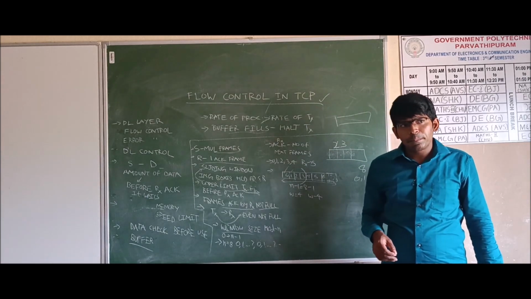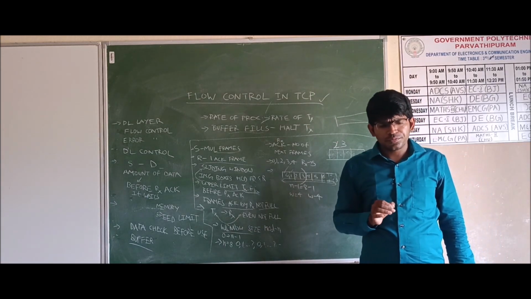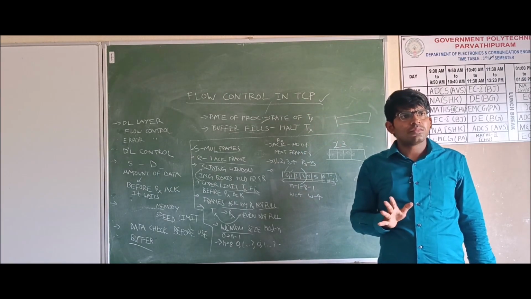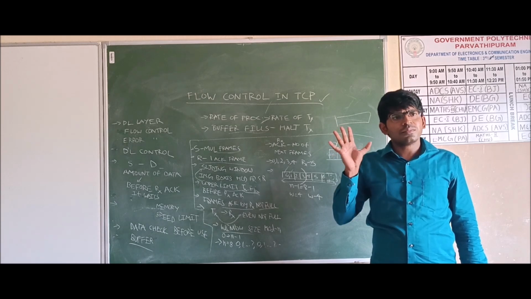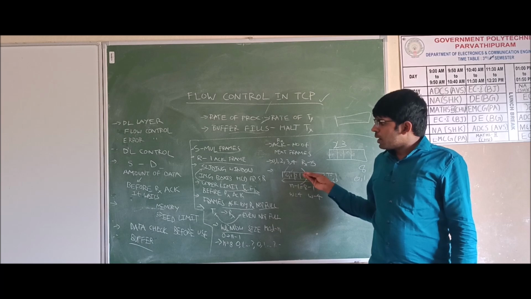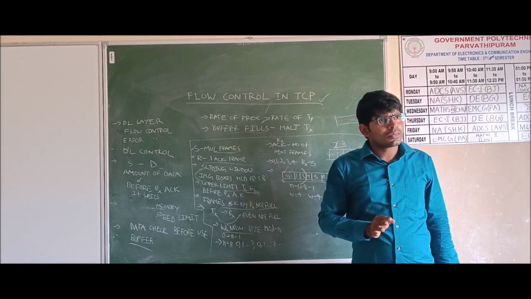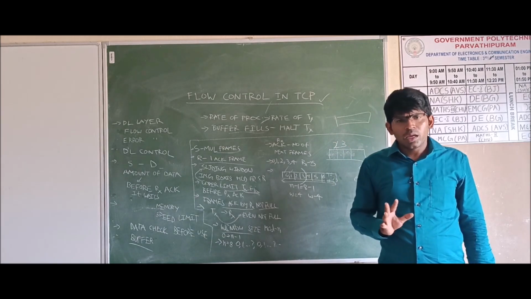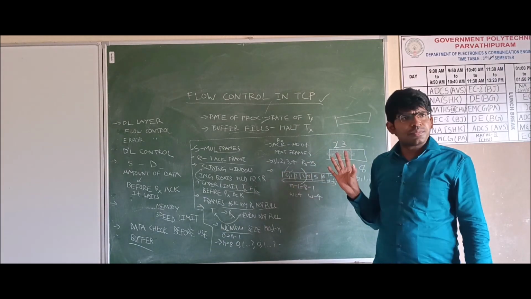For example, in one case, the receiver is not full. But in some cases, we are sending packets with 5 frames only. 5 frames we have sent here.